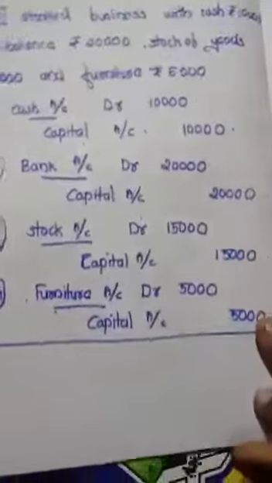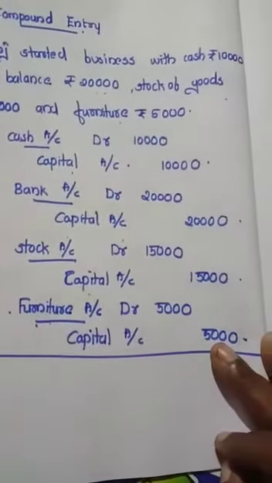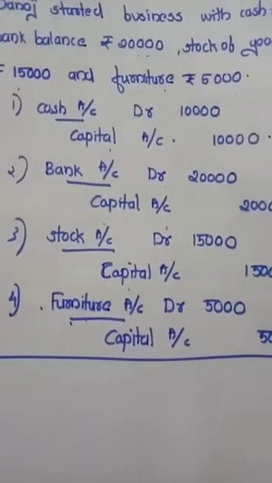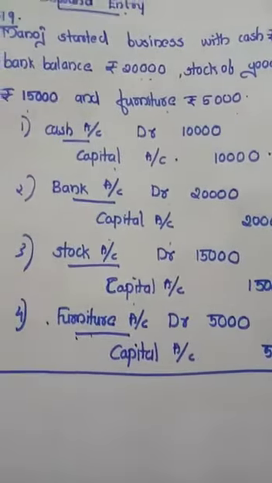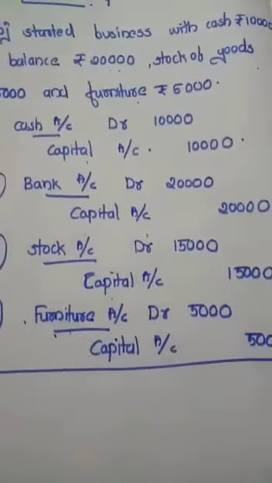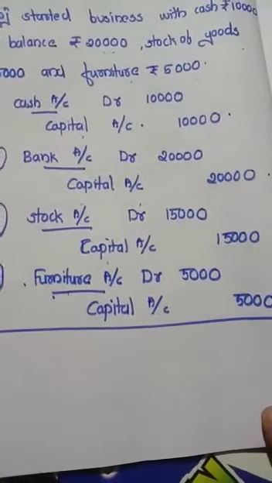We can understand compound entry by using this simple example. Manoj, the proprietor, started business with cash rupees 10,000, bank balance 20,000, stock of goods rupees 15,000 and furniture 5,000. Manoj brought these 4 items into the business unit for starting the business. Then for bringing the cash, what is the entry?